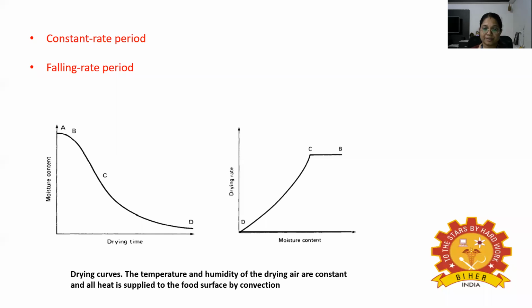Other factors which influence the rate of drying include the composition and the structure of the food, which has an influence on the mechanism of moisture removal. So for example, the orientation of fibers in vegetables and the protein strands in meat allows more rapid moisture movement along their length than across the structure. Similarly, moisture is removed more easily from intercellular spaces than from within the cells. Rupturing cells by blanching or size reduction increases the rate of drying out. That may adversely affect the texture of the rehydrated product.